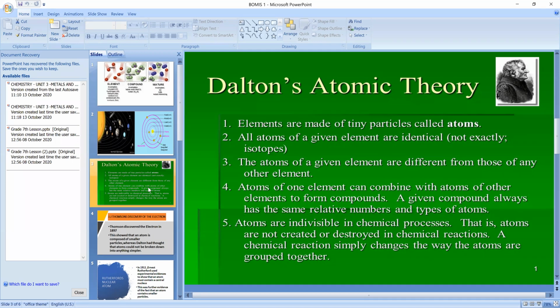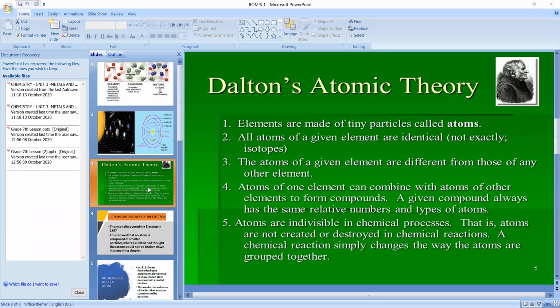So the atoms of a given element are different from those of another element. From one element to the other element, the atoms are different. Did you understand this point, children? Are you following me? Yes, miss. Anybody who is not following me, you can ask me. Simple points, there is nothing confusing.